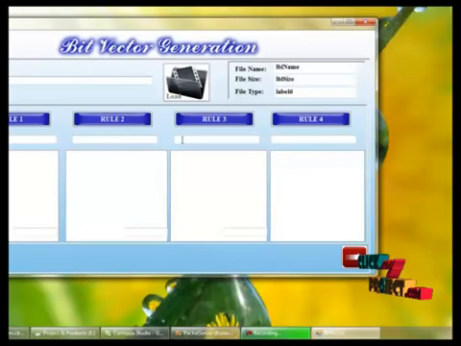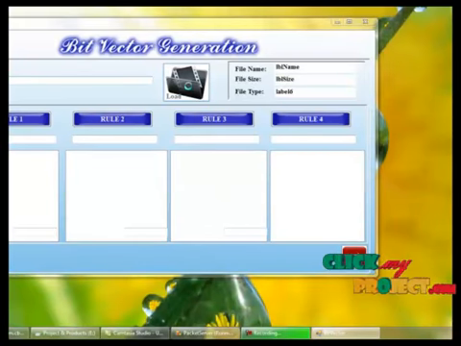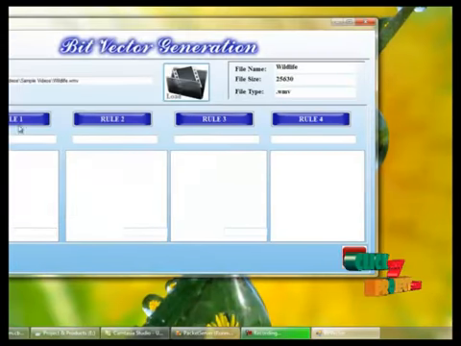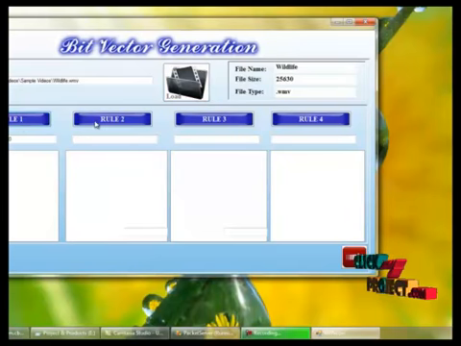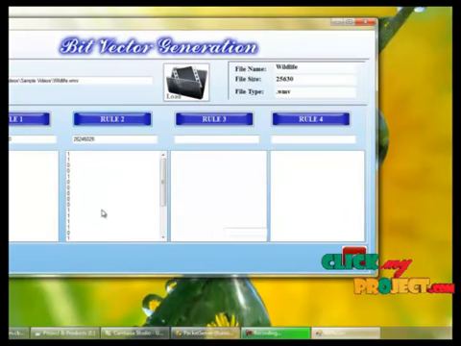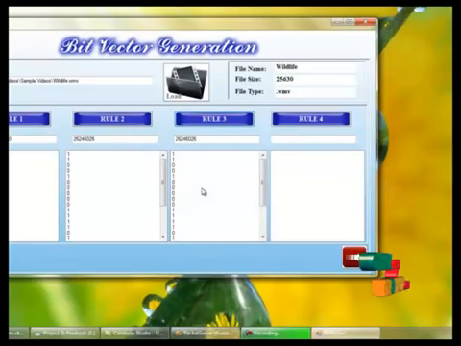Here we are assigning 4 rules for generating the bits. For that we have to load the file, and for rule 1 we can view the bytes and generate bits, and rule 2 we can view here. For rule 3 it will generate like this, and for rule 3 it will display here.